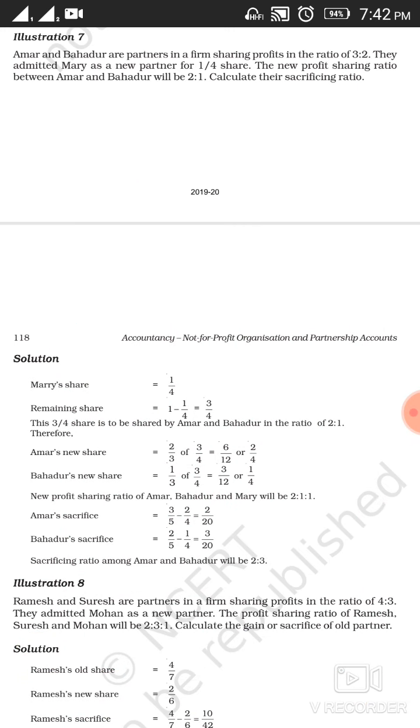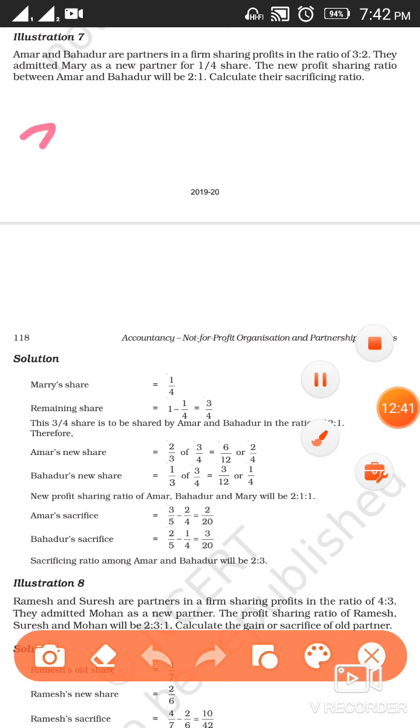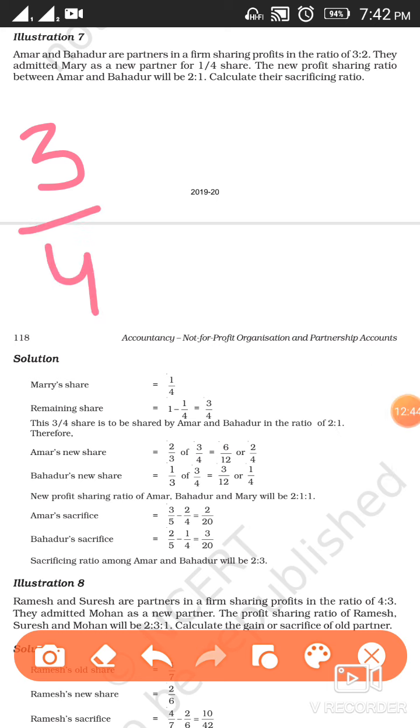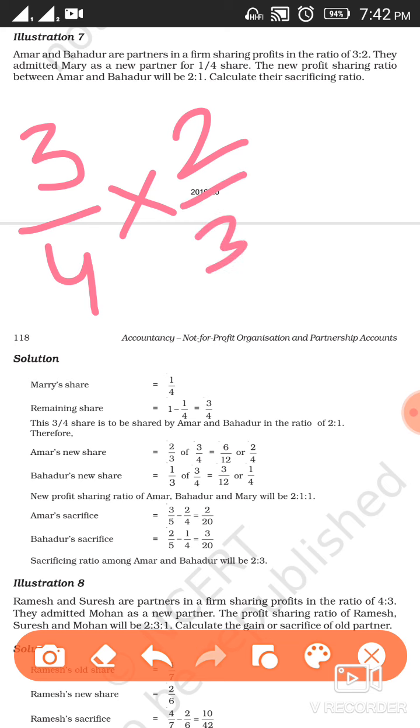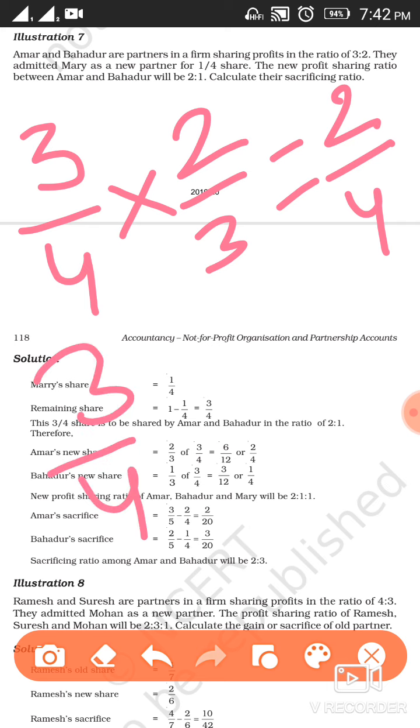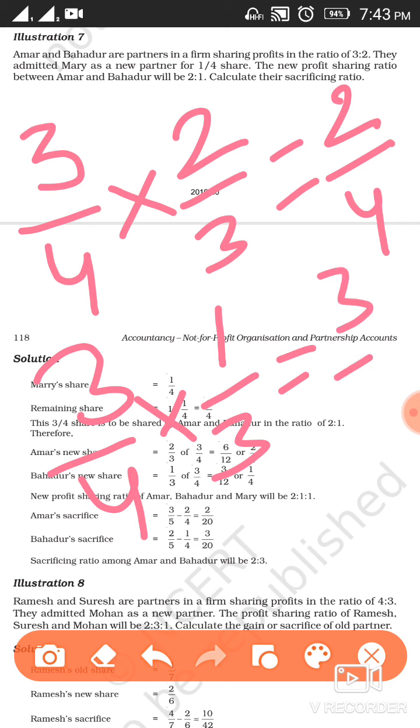Out of 3/4, the combined share, Amar is going to get 2/3, so the new share of Amar will be 2/4. The same way for Bahadur, the combined share is 3/4 and he is going to get 1/3. So for him it will be 3/12, or you could say 1/4.